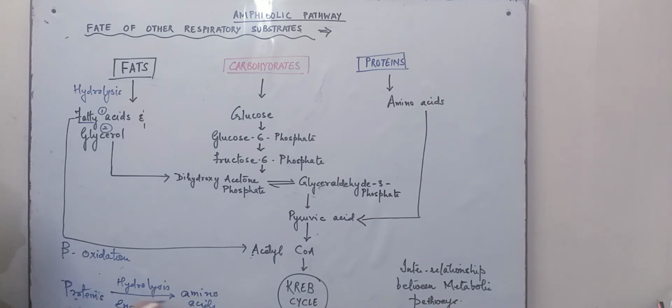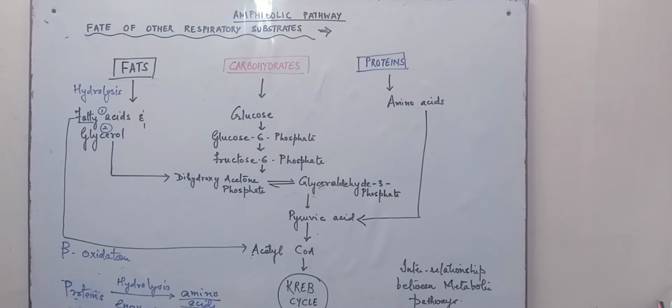As the proteins are broken down into their constituent amino acids, after a series of reactions, deamination, that is the removal of the amino group, takes place, and they enter the Krebs cycle as pyruvic acid. So we see that fats and proteins do not directly enter the Krebs cycle.